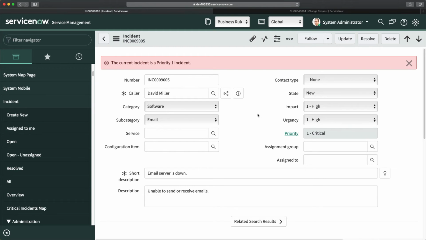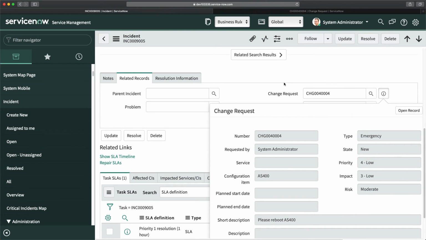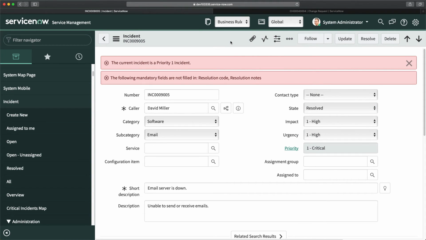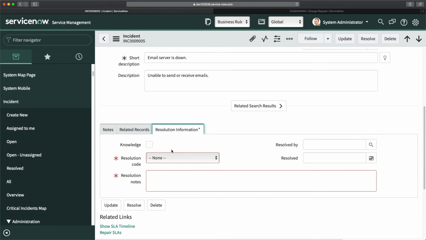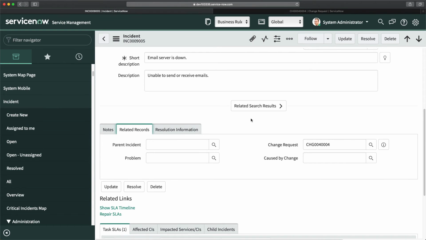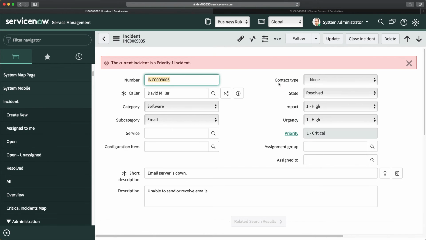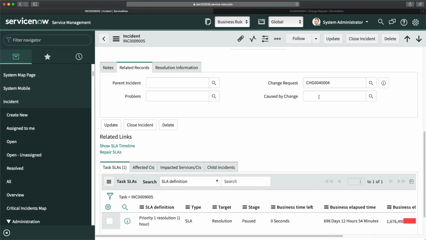From the ITIL process perspective, if you're associating a change request, that means in order to resolve this incident, you are going to create this change and implement it. And this incident is still open. If I'm trying to resolve it, I click on save. It says following mandatory fields. Okay, I will fill the mandatory fields, and the change is still there. I save it, and you can see the state is updated to resolved, even though the change was not implemented.